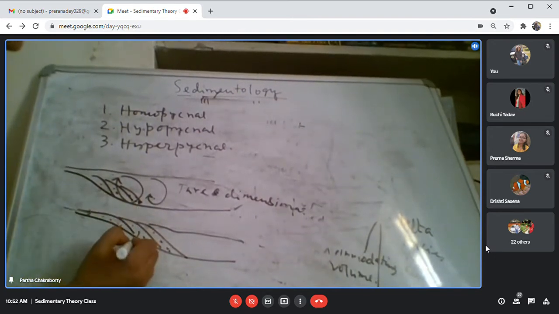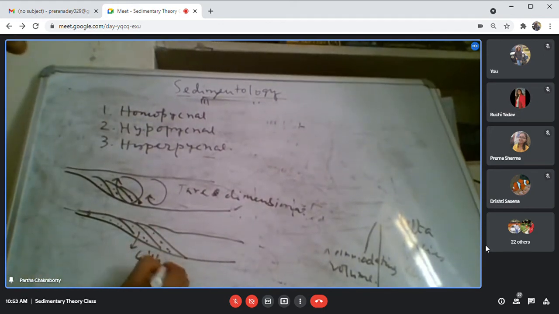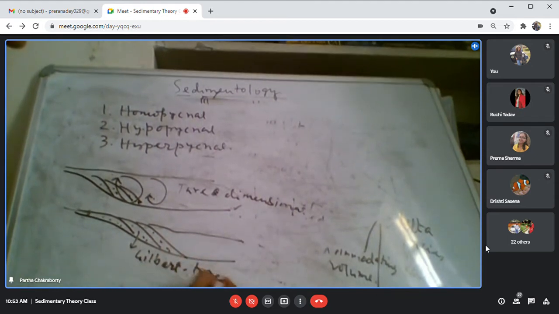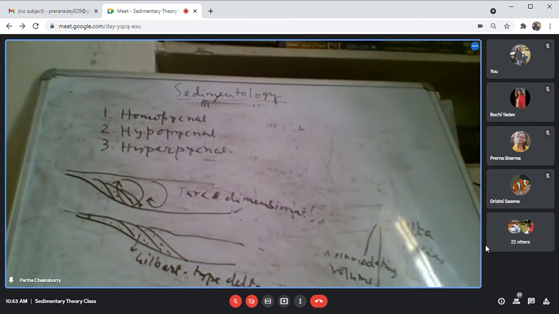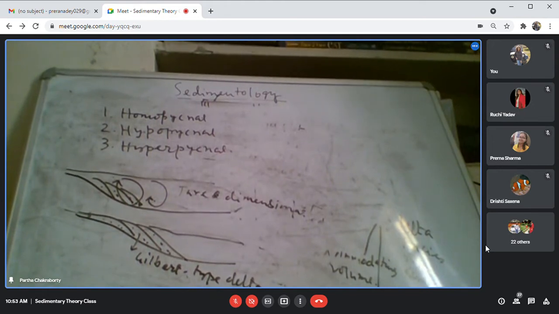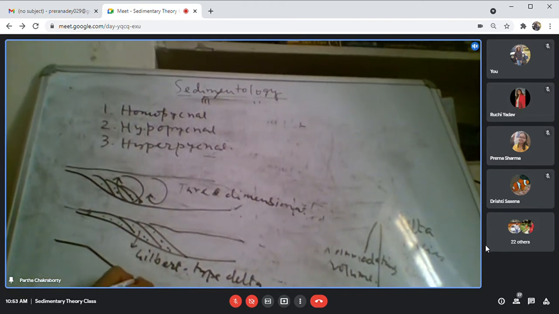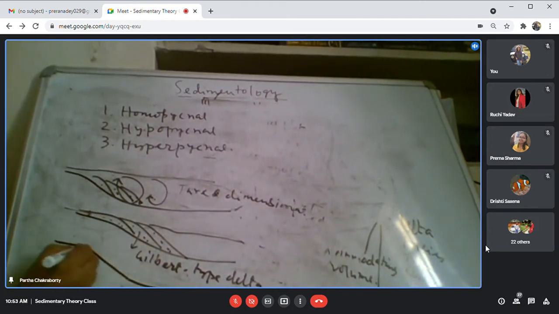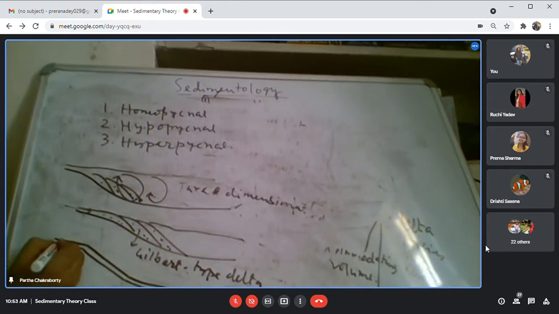And that kind of deposit it will form, we call it a Gilbert type delta, which will be dominated by mass flows, debris flow, turbidite. A Gilbert type delta will have a topset, foreset, and bottomset. Okay?